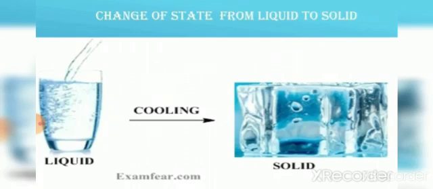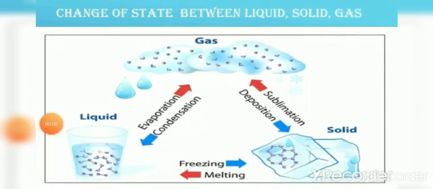Now the liquid is ready, right? This liquid is kept inside the freezer again. What happens to the water? It becomes ice cubes again. But what is the process here? The process involved is cooling. So the liquid is cooled to ice cubes. That is, water is converted to ice cube and liquid is converted to solid. Heating and cooling processes are involved in the change of state of matter.